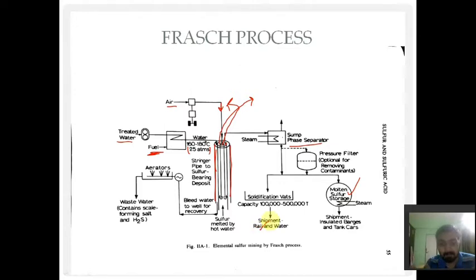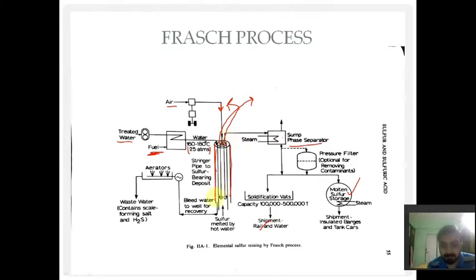Okay, so this is a simple process. Nothing else is done. We are passing air from the middle pipe and water from the outermost portion of the annular pipe, and from the middle portion we are taking out the molten sulfur. So one question is, we take out molten sulfur from the bottom of the ground.